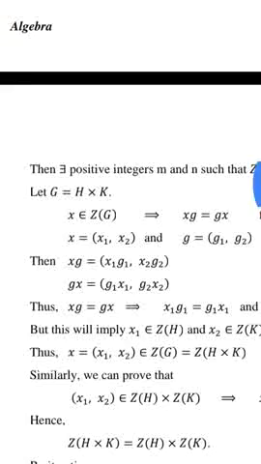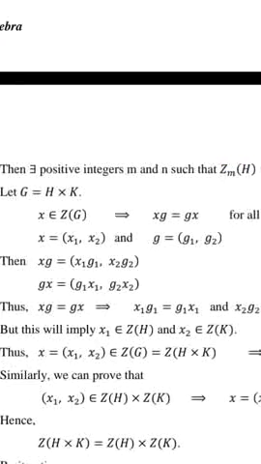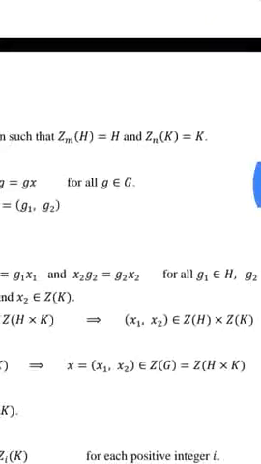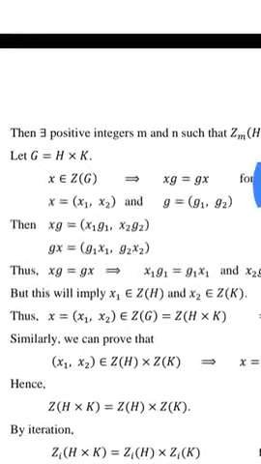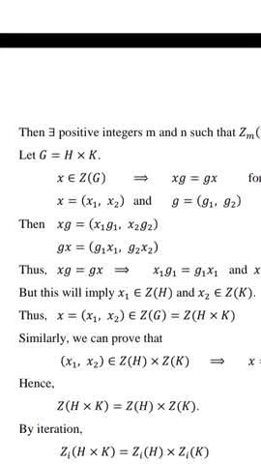As x belongs to Z of G, therefore xg is equal to gx for all g belongs to G. Therefore, let x be equal to (x1, x2) and g equal to (g1, g2). Therefore, xg is equal to (x1 g1, x2 g2) and gx is equal to (g1 x1, g2 x2).